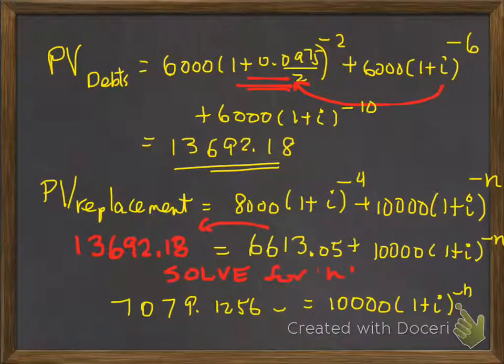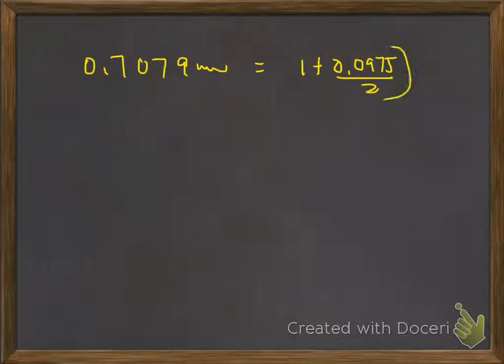And now, in order to solve this equation, what I will need to do is to divide both sides by 10,000 so that I can isolate the factor containing the n exponent. And this works out to be a value of 0.7079, etc., is equal to 1 plus 0.0975 divided by 2 raised to the exponent -n.